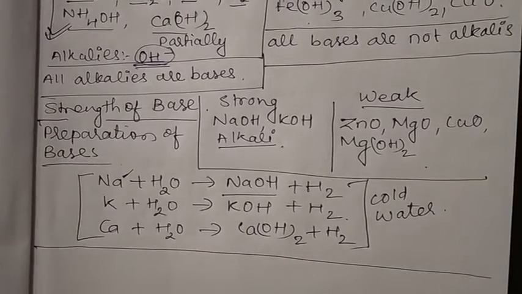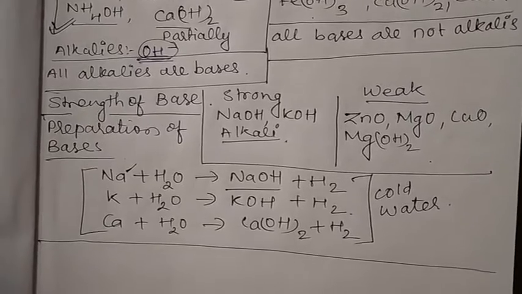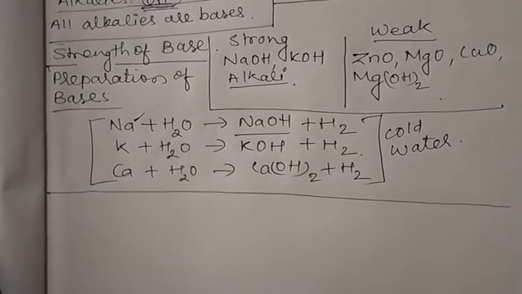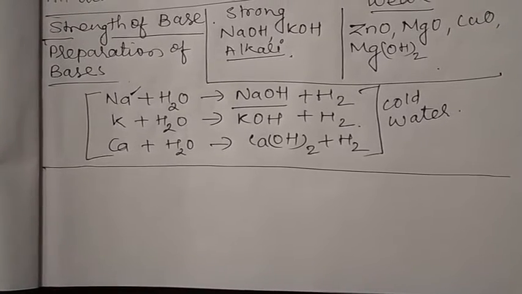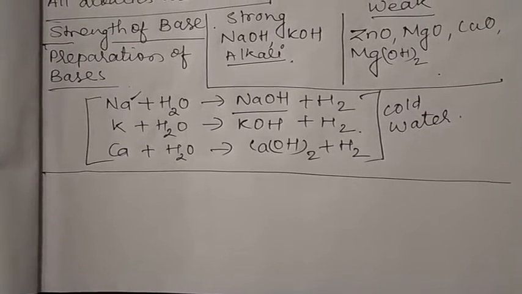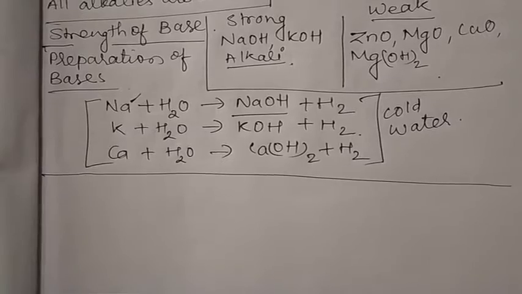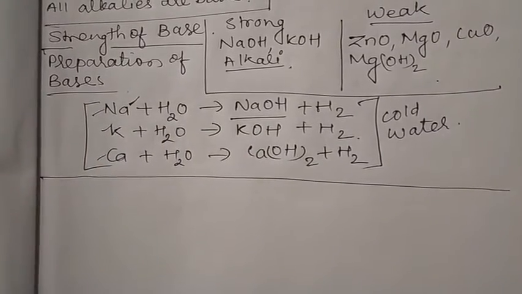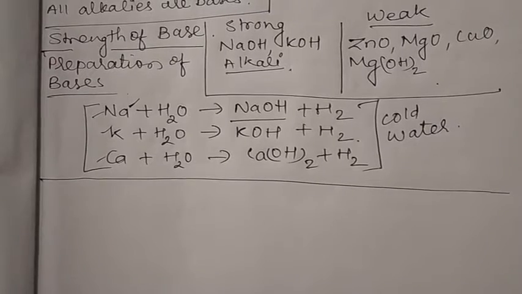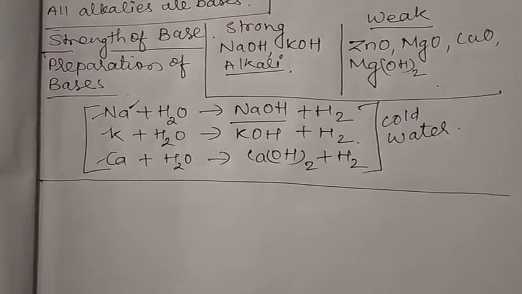These are all the reactions which are done in cold water, but it is not possible to dissolve all the metals in cold water or simply form the reaction. So what can we do to make some insoluble bases? These are all soluble bases, so they can easily dissolve in water. When insoluble bases come, then we have to take something extra.